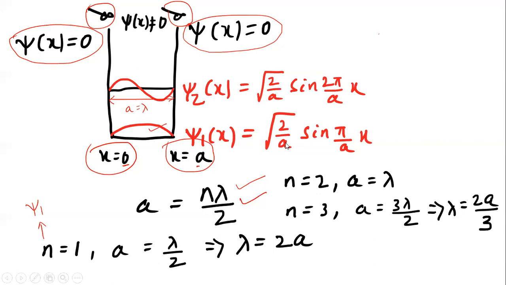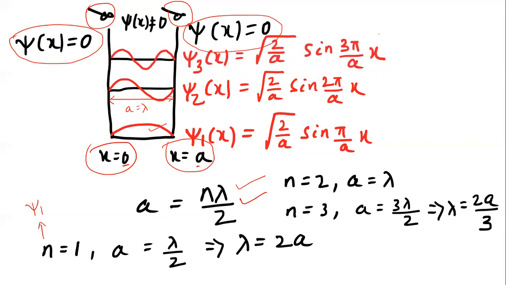Similarly, if you want to write psi 3, the third wave function, it looks like this. For n equals 3, you get a is equal to 3 lambda by 2. So lambda is equal to 2a by 3, which you can see over here. Psi 3 is root over 2 by a sin of 3 pi by a x. This way you can write all the generalized wave functions for different states, n equals 1, n equals 2, n equals 3, and so on, right?